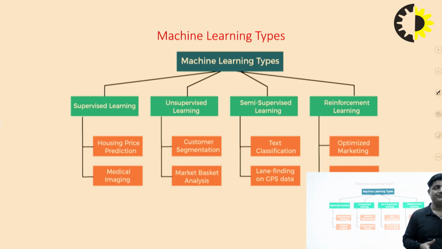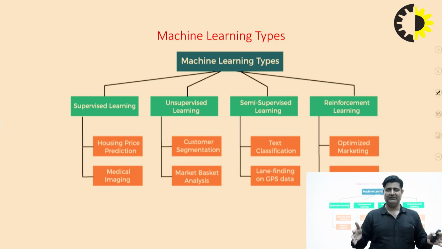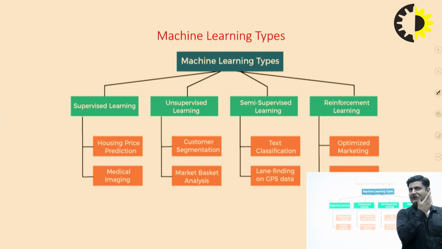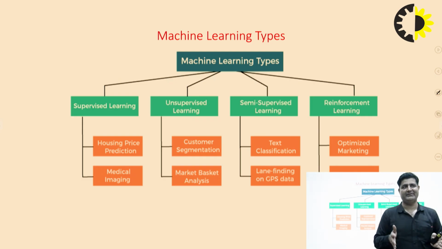and semi-supervised. Supervised machine learning generally works on a labeled data set, which means we have the input and output present in the data set. We can also say that supervised machine learning works on a labeled data set, and in the data set we have both the input and output values present. They are called supervised machine learning.